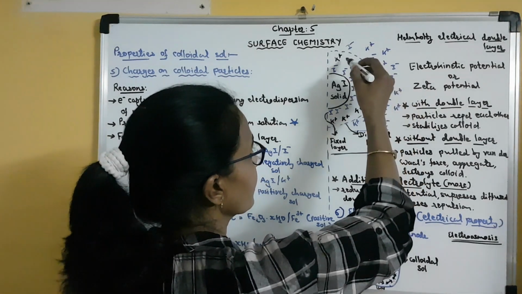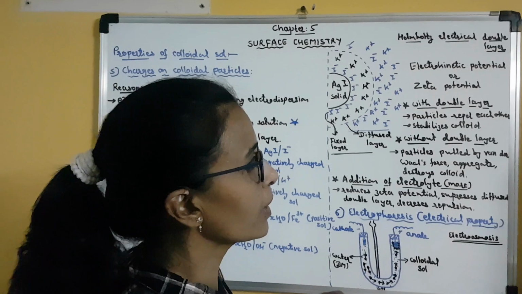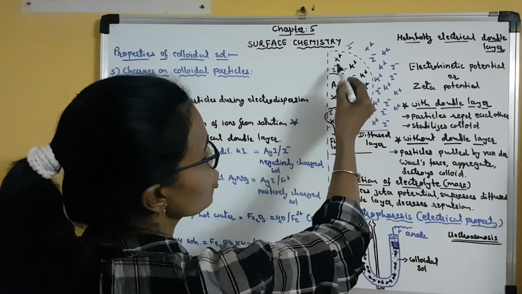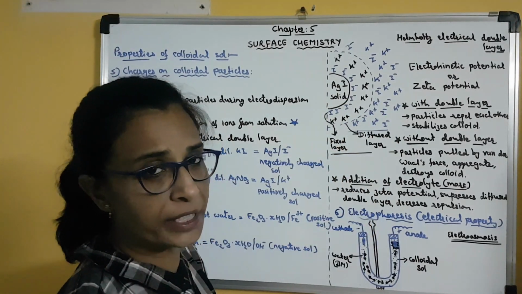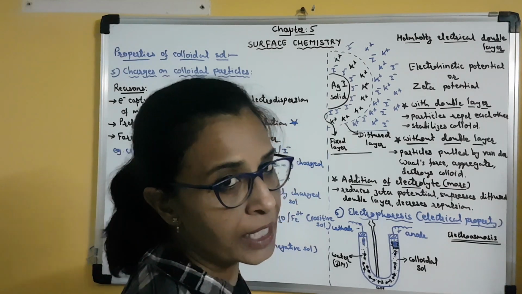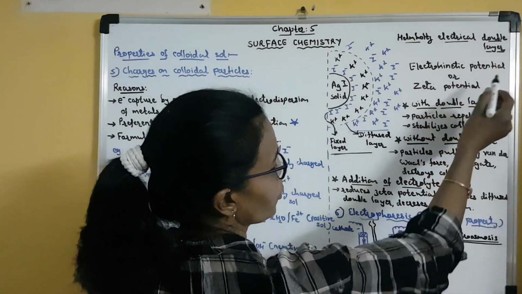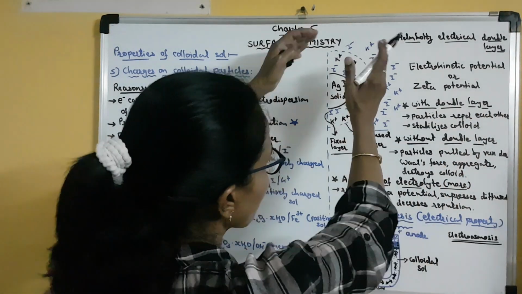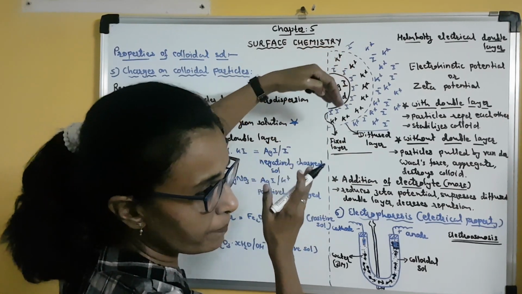This electrical double layer is known as the Helmholtz electrical double layer. In this double layer, due to the presence of negative and positive ions, a potential difference is created. This potential difference is known as the electrokinetic potential or zeta potential. So this is all about how the double layer is formed around the colloidal particle.